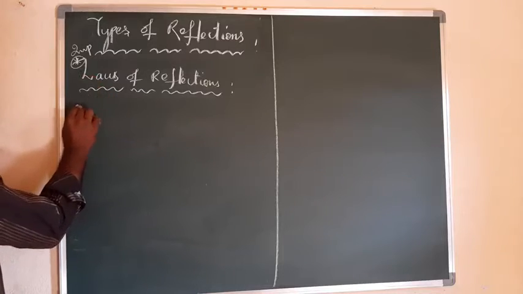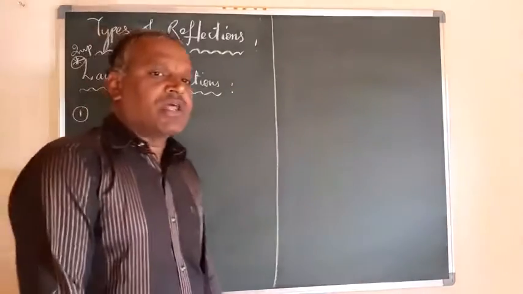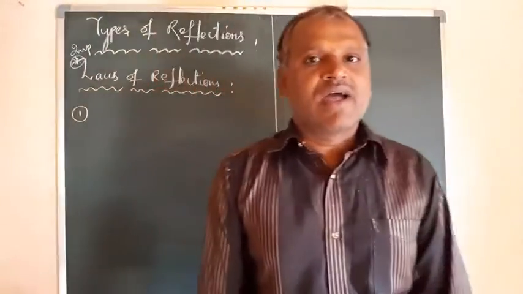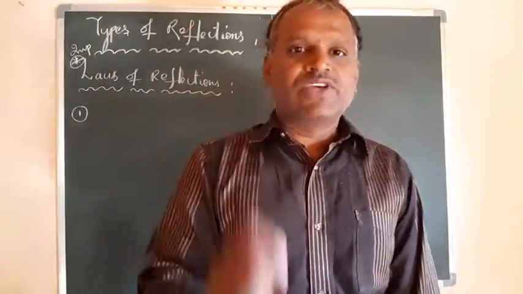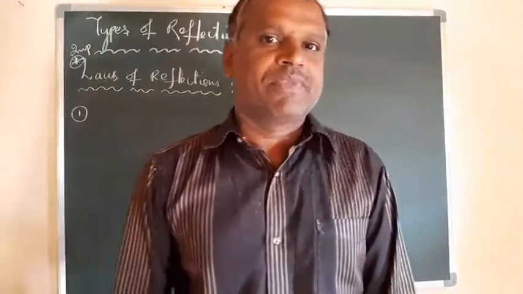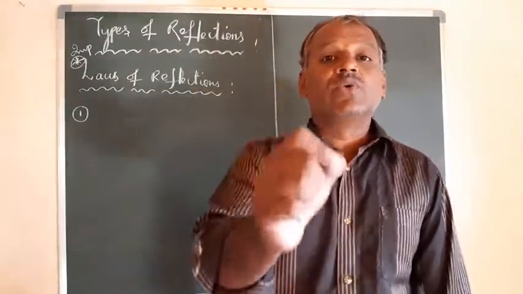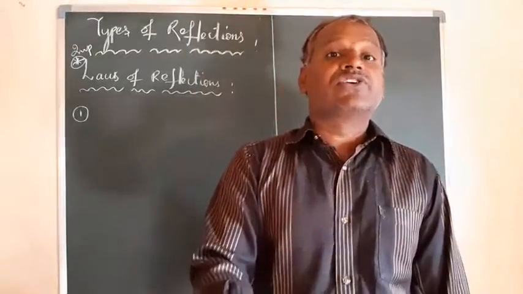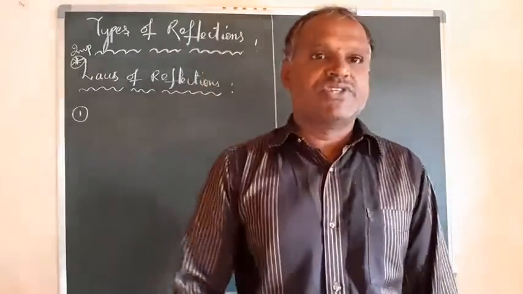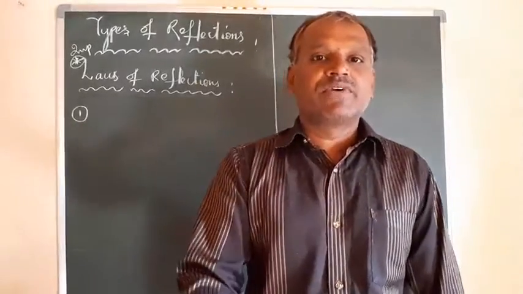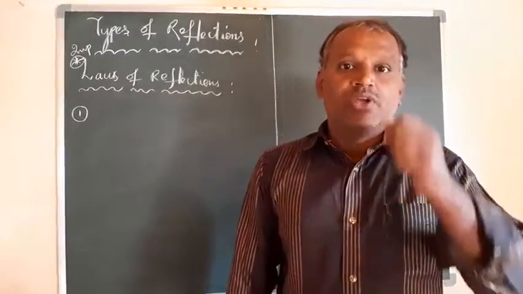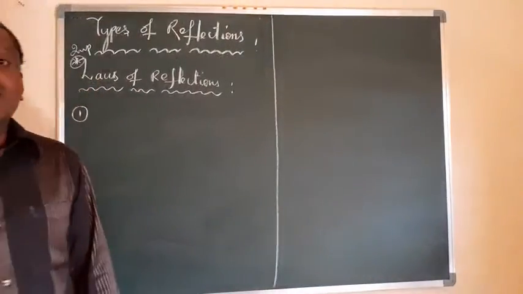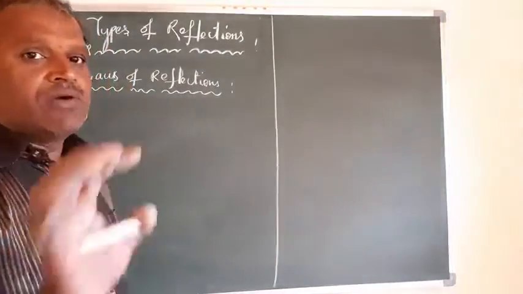Now in the laws of reflection, the first one is that the angle of incidence and angle of reflection for a reflection process are always equal. That is, angle of incidence is equal to angle of reflection, irrespective of the surface considered. Whether it is a plane surface or curved surface or any type of reflection, this law is obeyed.